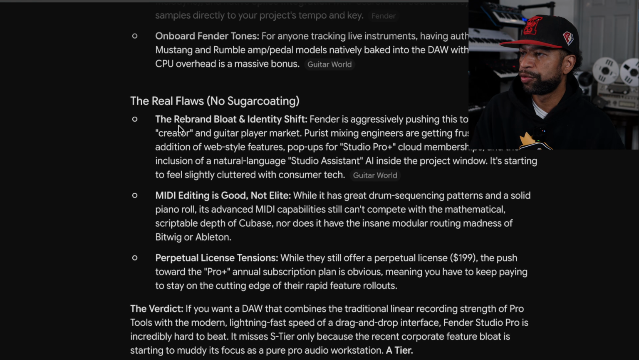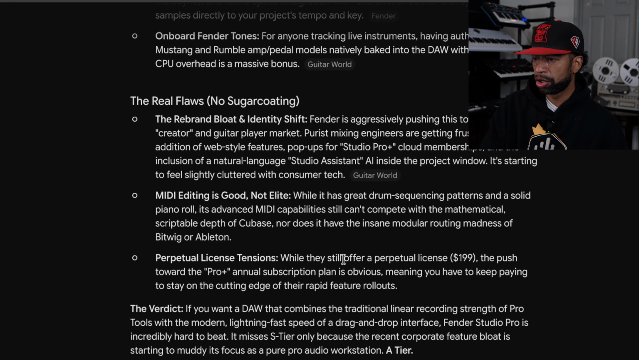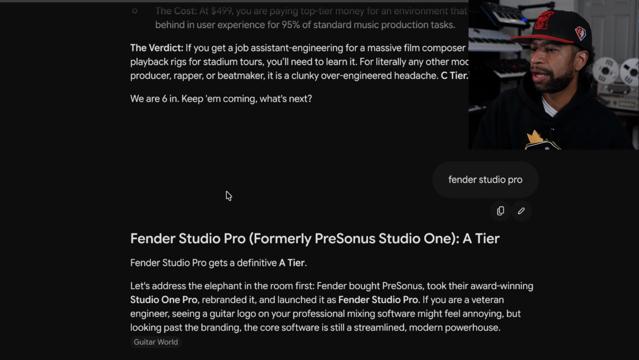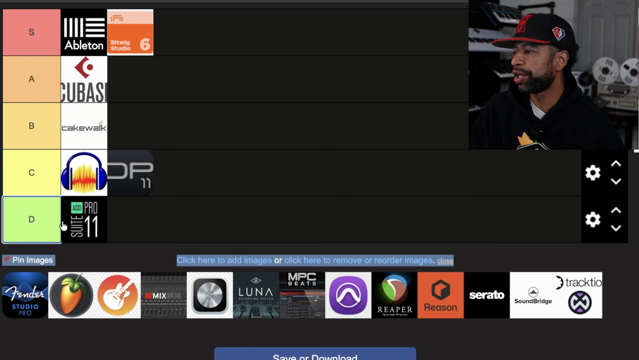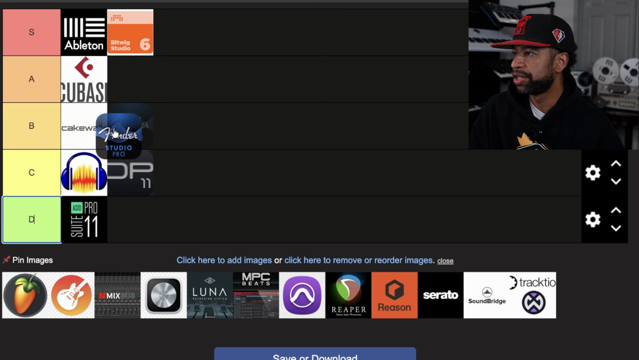The real flaws are the rebrand bloat and identity shift. Fender is aggressively pushing this toward the creator and guitar player market. MIDI editing is good, but it's not elite. And the perpetual license tensions: while they still offered perpetual licenses, they pushed the Pro annual subscription. So basically where we're at with Fender Studio is that it's going to land in the A tier.